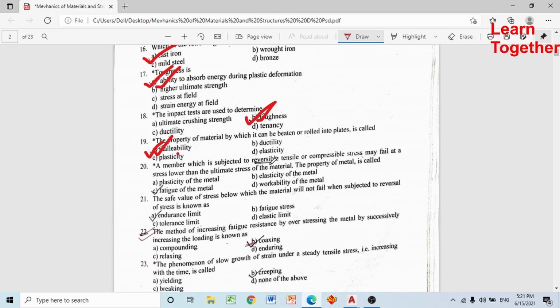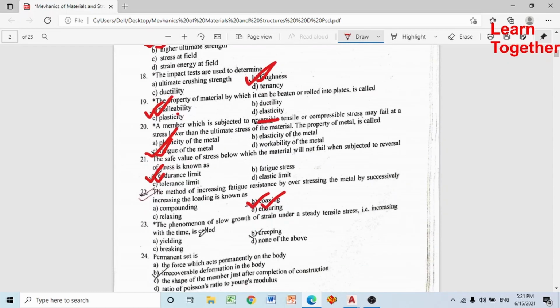A member which is subjected to reversal of tensile or compressive stress may fail at a stress lower than the ultimate stress. This is fatigue of the material. The safe value of stress below which the material will not fail when subjected to reversal stress is the endurance limit. Safe value जब चाहिँ reversal मा fail हुँदैन त्यसलाई चाहिँ endurance limit भनिन्छ. The method of increasing fatigue resistance by overstretching the material, successively increasing the loading, is called coaxing. त्यसलाई चाहिँ coaxing भनिन्छ.